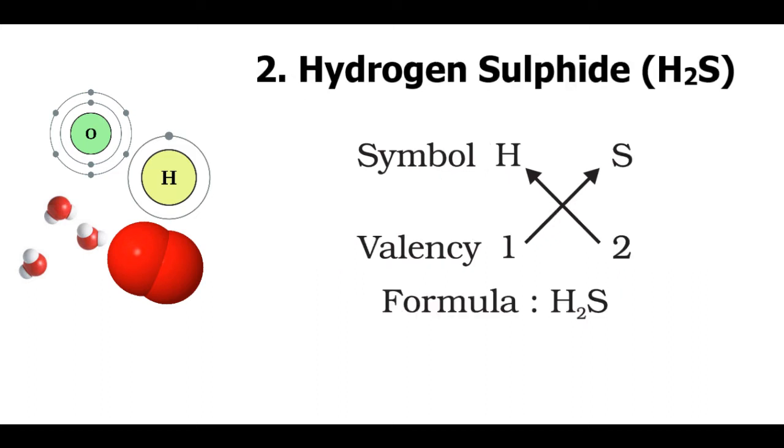The second one, hydrogen sulfide. The constituent elements here are hydrogen and sulfur and their symbols are H and S respectively. The valency of hydrogen is 1 and that of sulfur is 2. After doing the crossover, we get the formula as H2S.